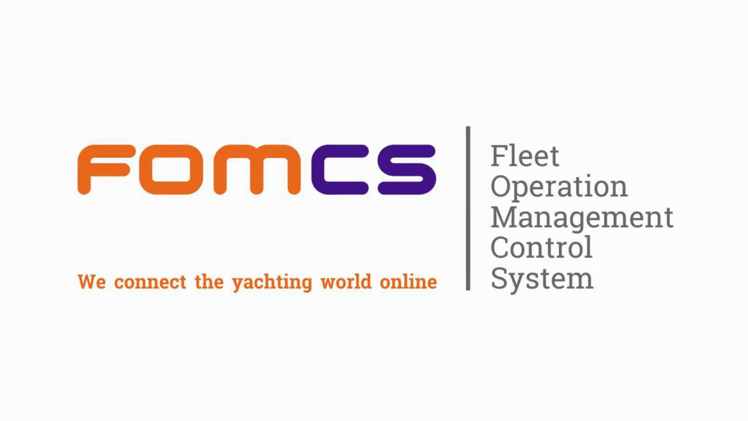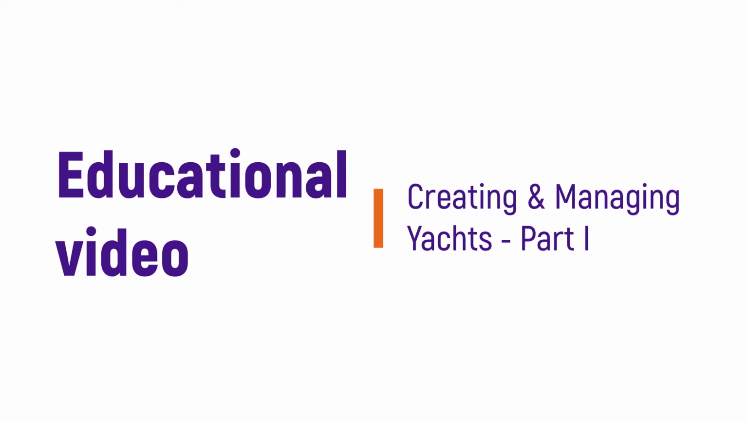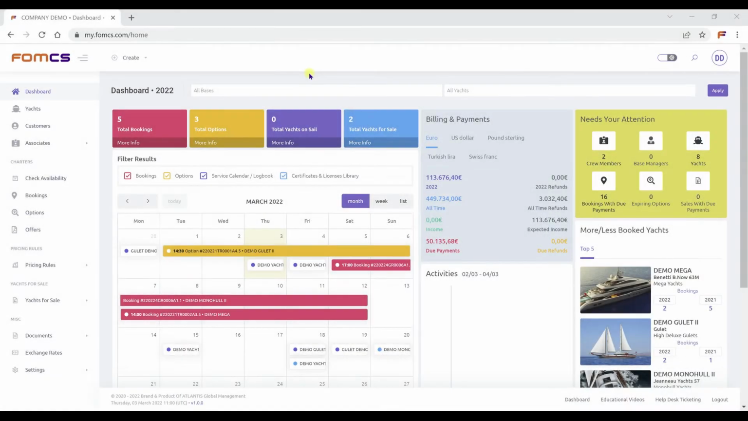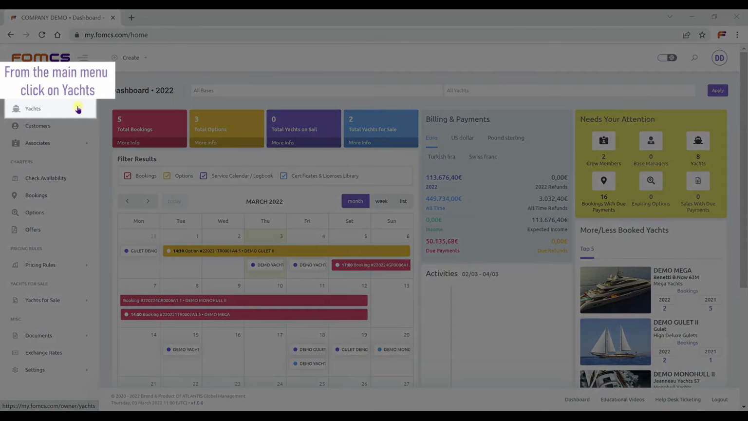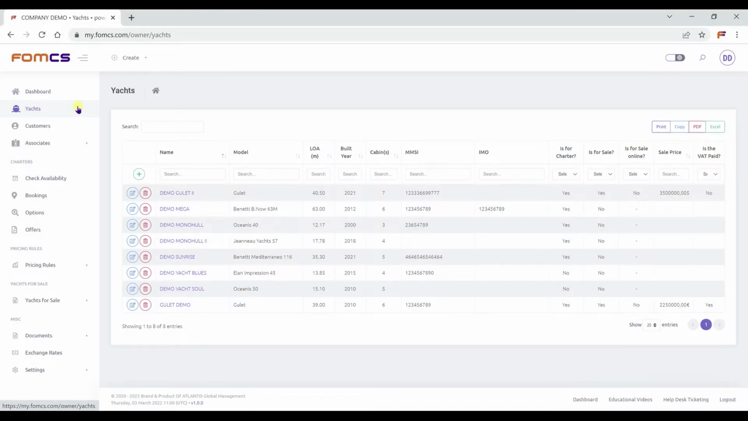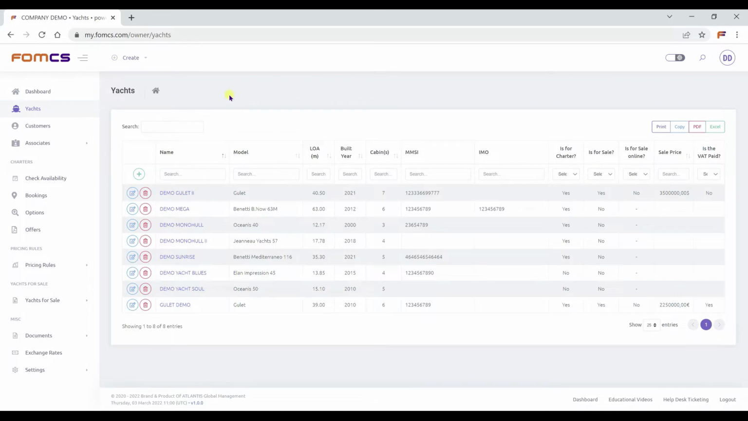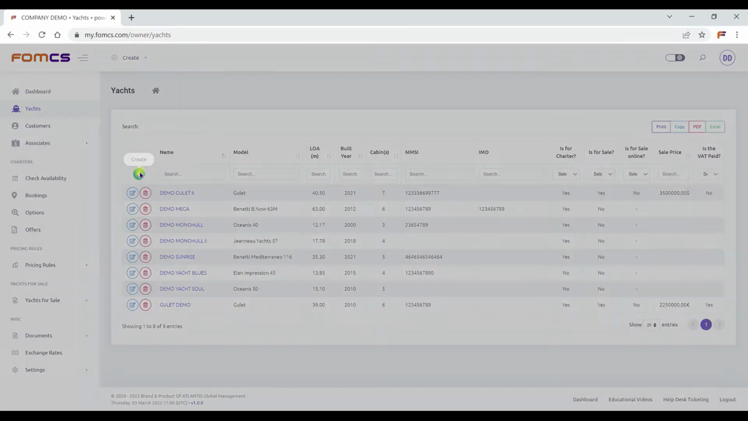Today we will continue introducing more features. Educational video, Creating and Managing Yachts, Part 1. From the main menu, click on Yachts. You can create a new yacht from here, and also from the Create menu. Let us create a new one.